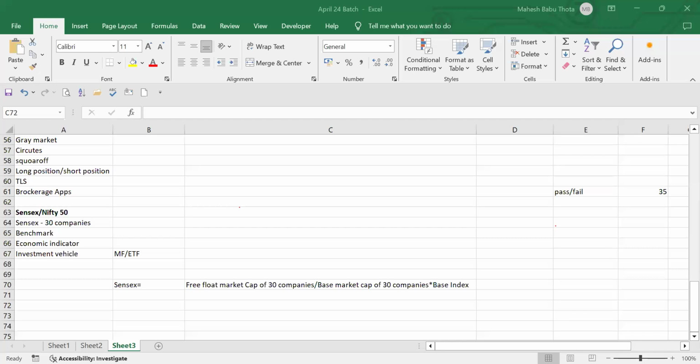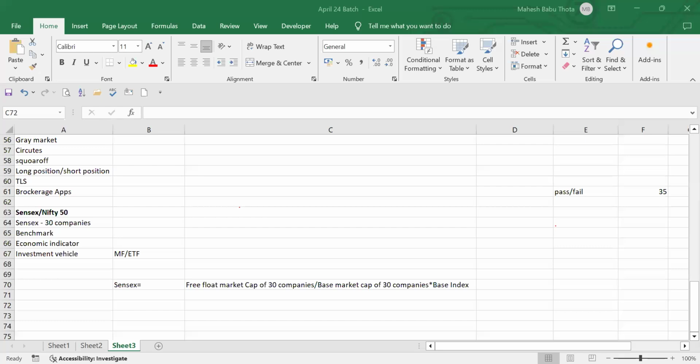It's the current market value, not face value. That value we call free float market capitalization. So we'll take 30 companies, and for those 30 companies the free float market cap will be considered. That is called free float market capitalization of 30 companies. And base period.